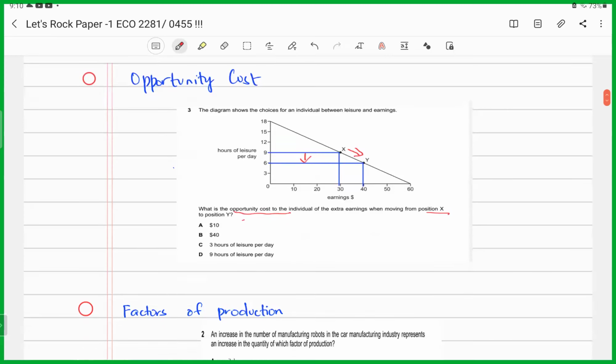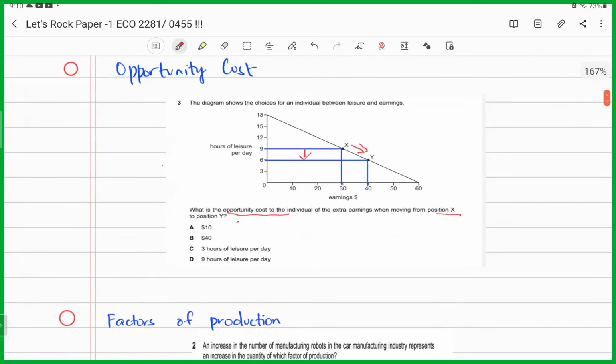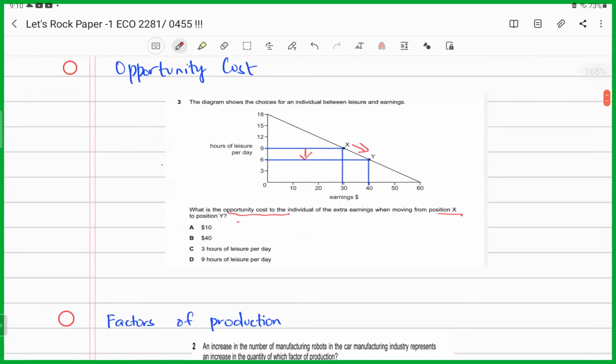You can see what is happening in the situation. Read the axis, the vertical axis and the horizontal axis of each graph carefully. Study what is happening in the situation and then answer wisely. What is happening in the situation? Vertical axis displays the hours of leisure. The horizontal axis shows the earnings. Now, what is happening? The individual is moving from X to Y. Now they're asking what would be the opportunity cost for this individual for moving from X to Y.